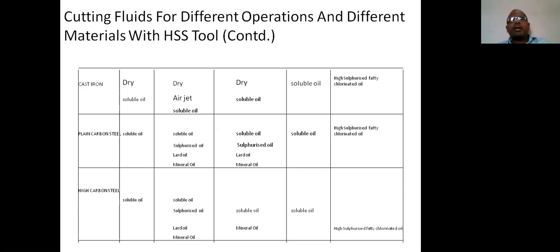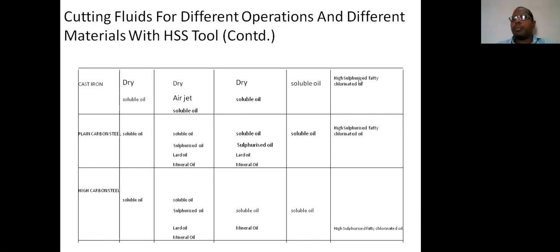So in order to perform drilling or grinding operation on cast iron, either dry condition or water soluble oil, or if possible, the air jet may also be used to perform the required functions. In the similar way, cast iron also uses dry condition or soluble oil for milling and planing machines.